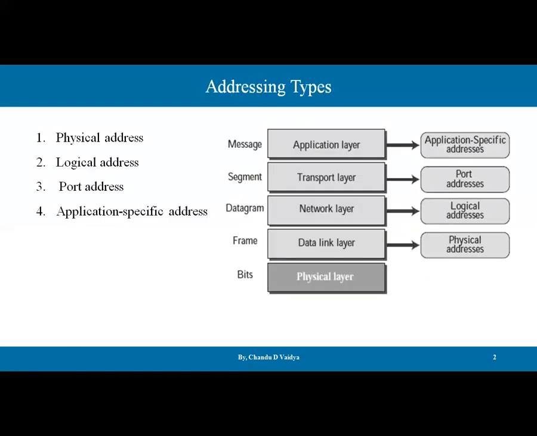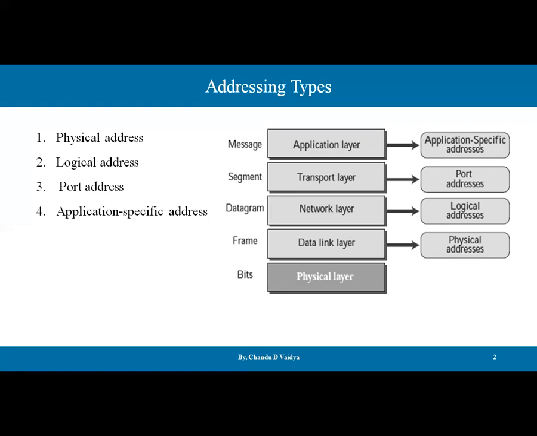Let's see the slides. Here, there are four types of addresses available in a computer network. The physical address is also called a MAC address. Logical address is also called an IP address. Port address for the applications, and the application specific address, like a website or any hosting site. So the diagram shows the layers, and on the basis of the layers, which addresses are going to be identified at which layer.